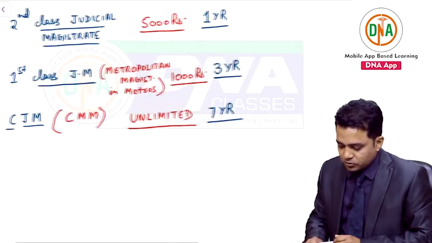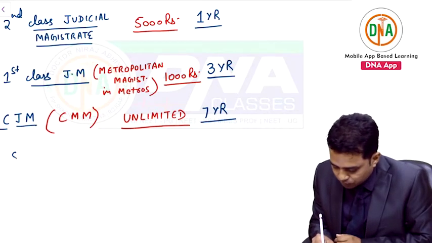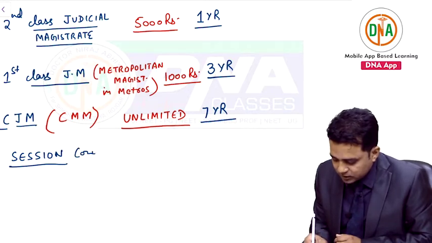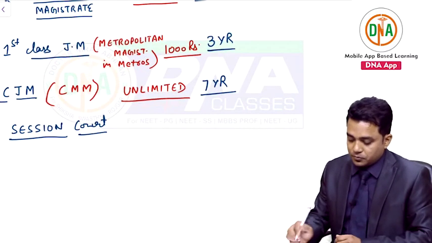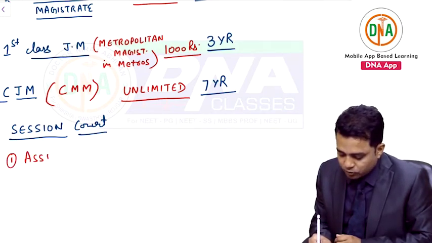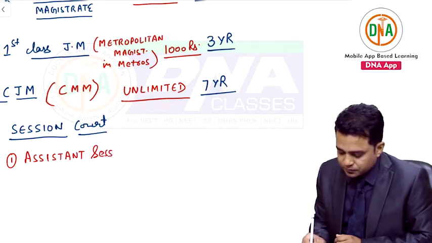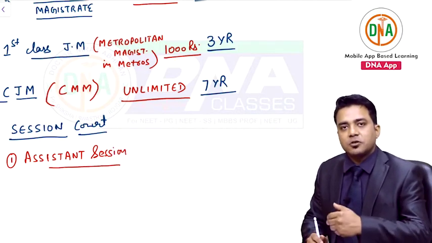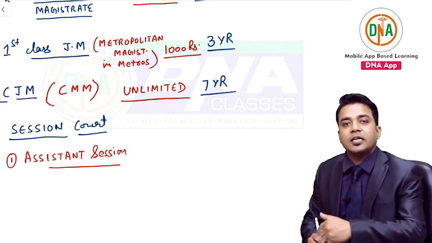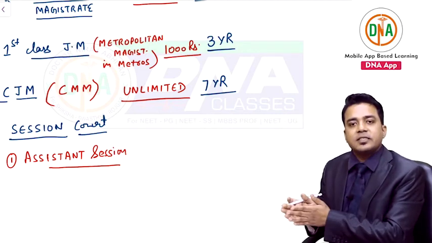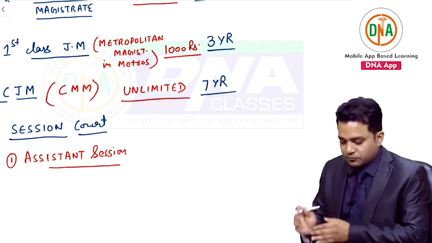After your magisterial courts, we have sessions court, session judge. Starting with number 1 is assistant session court. The court below assistant session is your chief judicial magistrate. If he has unlimited fine power, all courts above CJM level will have the same powers for fine.